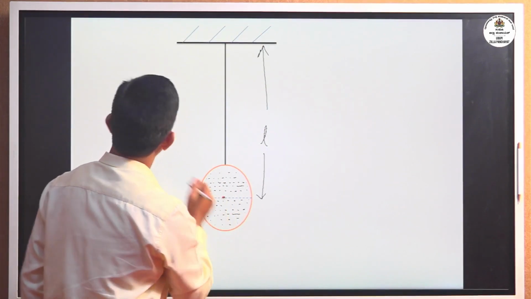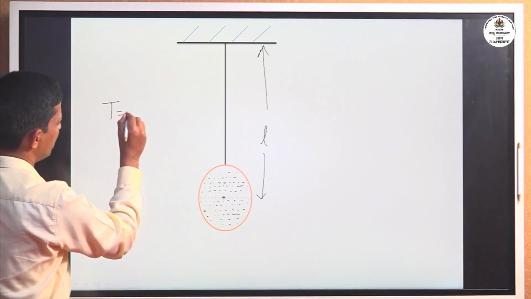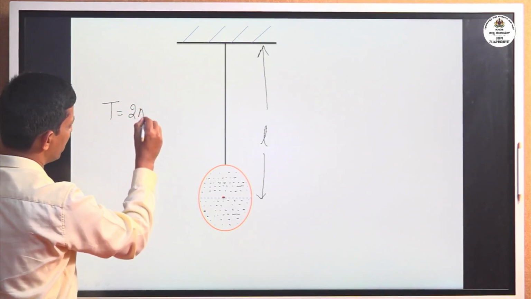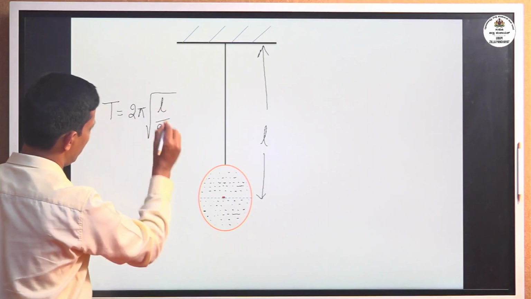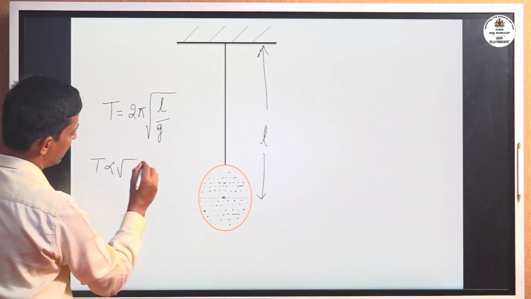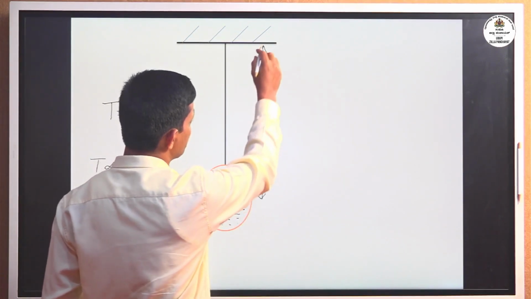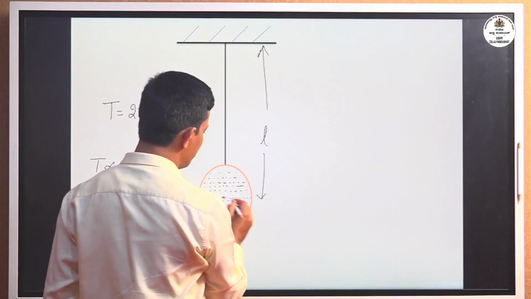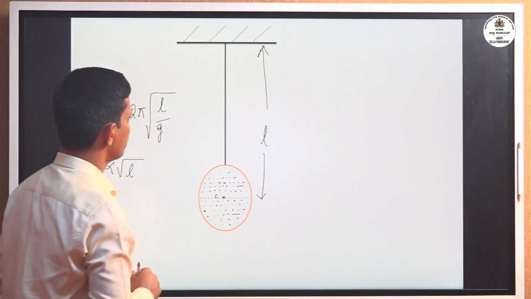Now, we know that the time period of oscillation of a simple pendulum is T equal to 2 pi square root of L by g. Here time period T is directly proportional to the root of L. L is the length of the pendulum. It is measured from the fixed end up to the center of gravity of the bob.